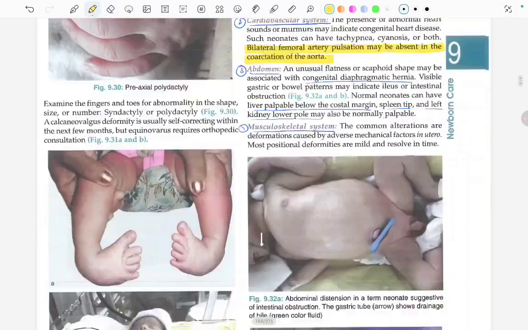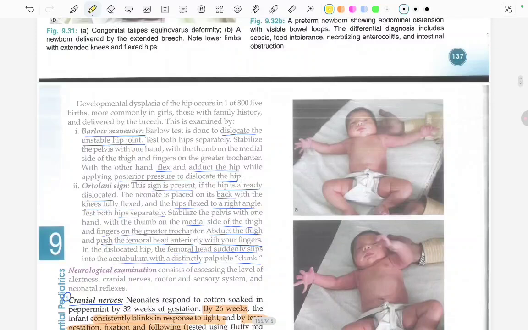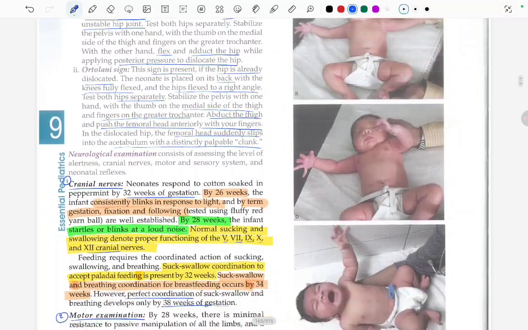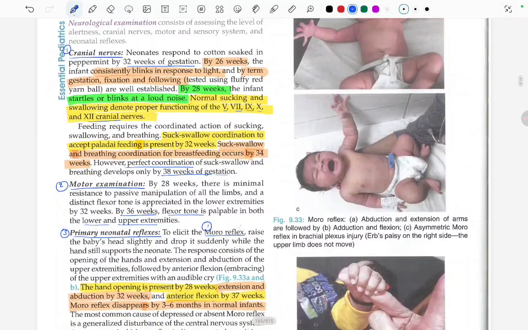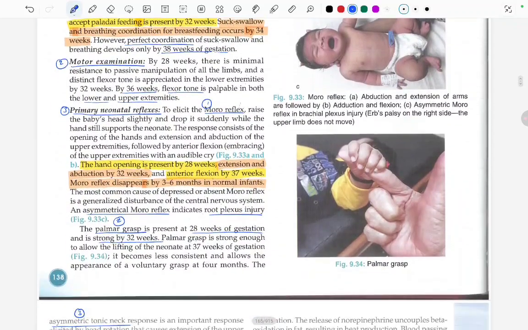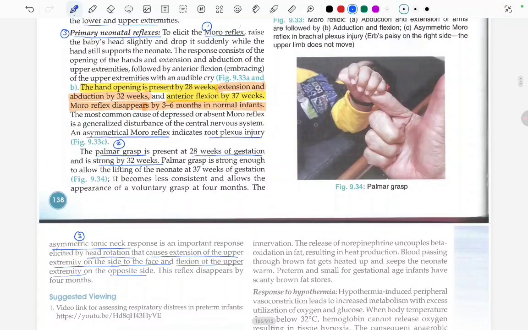In the musculoskeletal system, we saw about the developmental dysplasia of the hip and the two maneuvers which can help to examine it, that is the Barlow's maneuver and the Ortolani sign. In the neurological examination, we saw about the cranial nerves, motor examination, and the primary neonatal reflexes like Moro's, palmar grasp and the asymmetric tonic neck reflex. This was all about this video. Thank you.